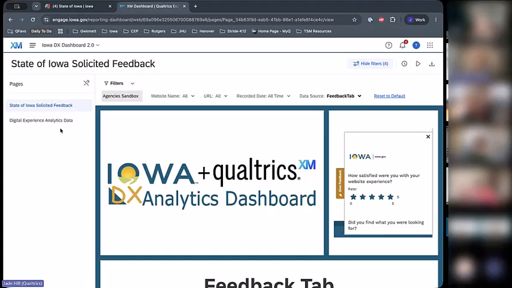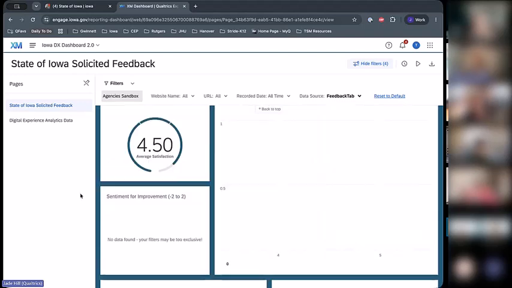If you scroll down, this should all be familiar to you. This is basically a one-to-one replication. You'll notice that this is Agency Sandbox, so there's not a lot of data here. We didn't do a lot of work within the sandbox to actually get feedback data. But if I come to digital experience data, we should have some information there, right?